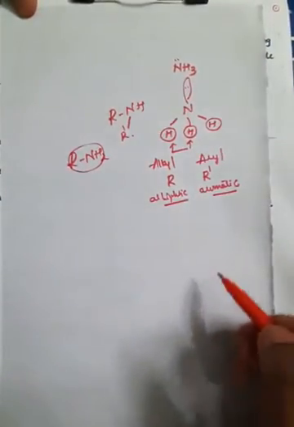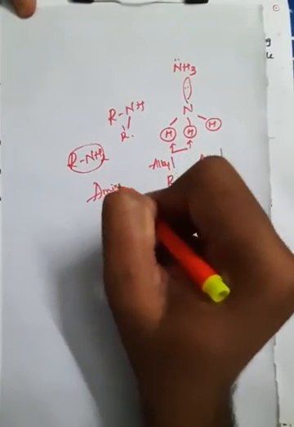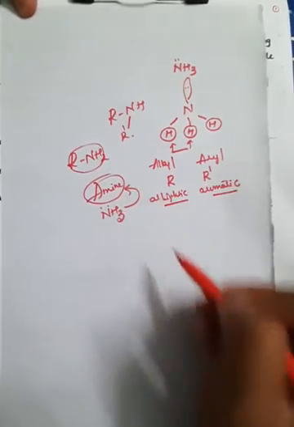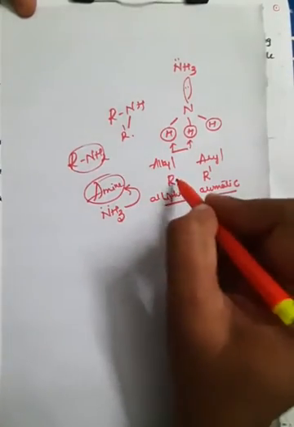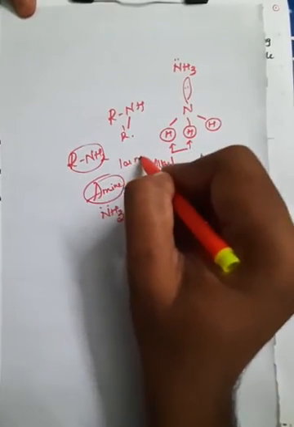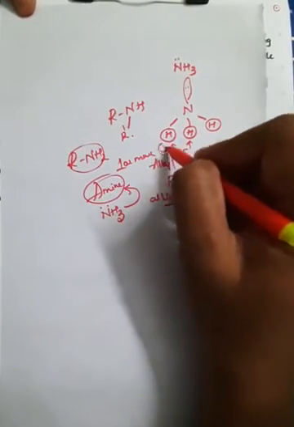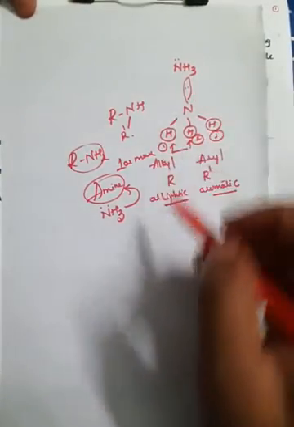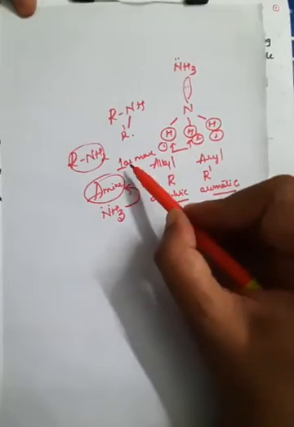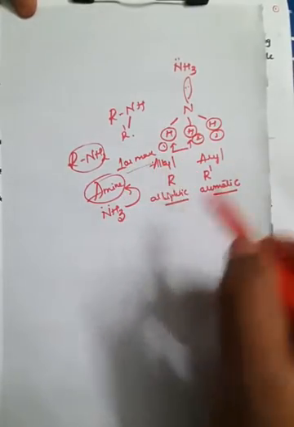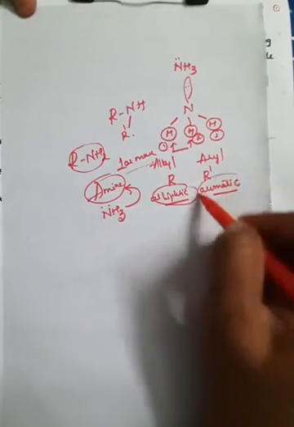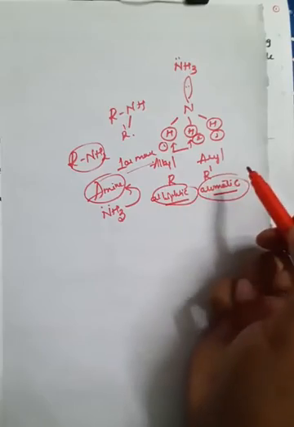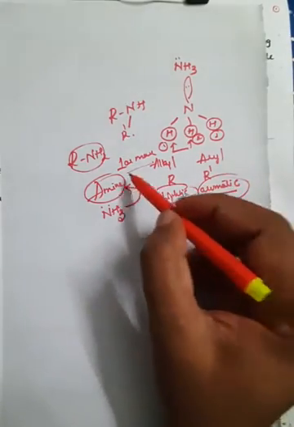Therefore, amines are generally the derivatives of ammonia, that is NH3, right? With the help of NH3 we can prepare amines by replacing one or more hydrogens. Maximum you can replace 3 hydrogens, because there are 3 hydrogens bonded with nitrogen, and there is 1 lone pair of electrons. Therefore, one or more hydrogen atoms are replaced by an alkyl or aryl group, that is by an aliphatic or aromatic group, and those classes of compounds are generally termed amines.